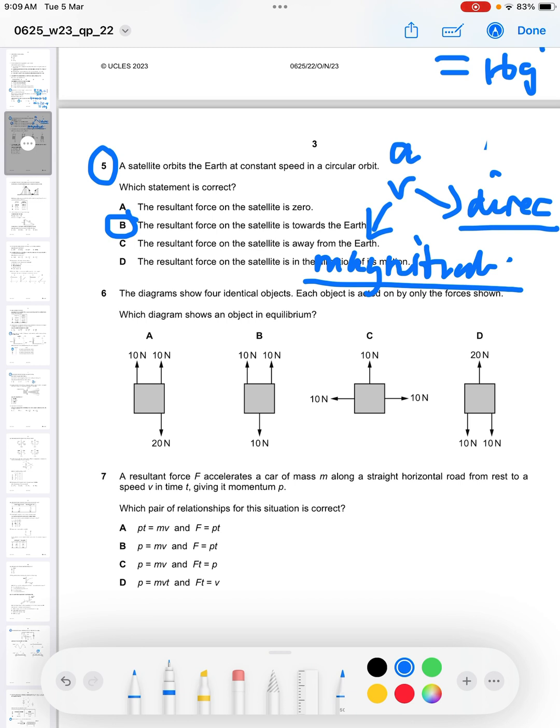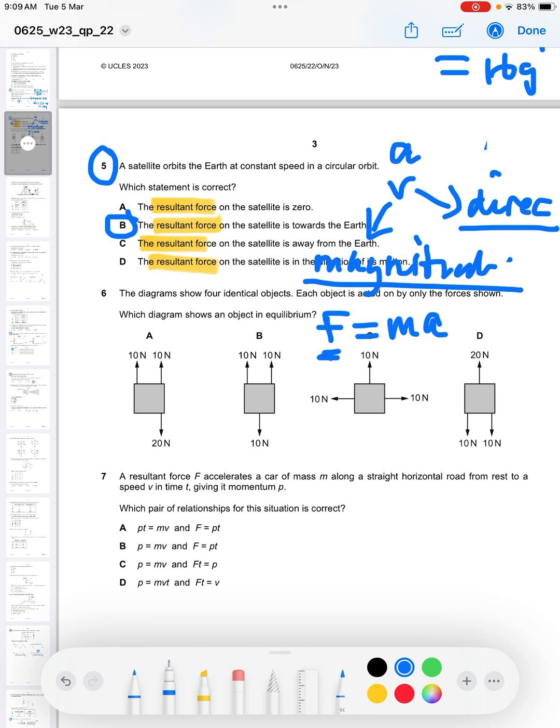So you see that all the answers here are talking about the resultant force. Since we have already established that we have an acceleration because it is moving in a circle, there must be a centripetal acceleration, there must be a resultant force. If there is a resultant force, then it's about establishing which one is the answer. Let's start with A. The resultant force on the satellite is 0. No, it cannot be 0 because then acceleration would be 0, and if acceleration is 0, then direction or speed will not change. But here direction is changing.